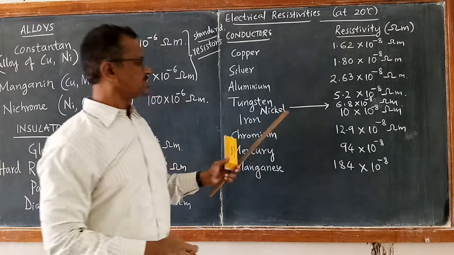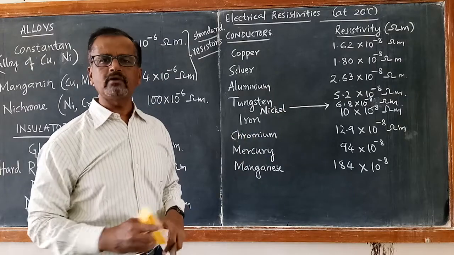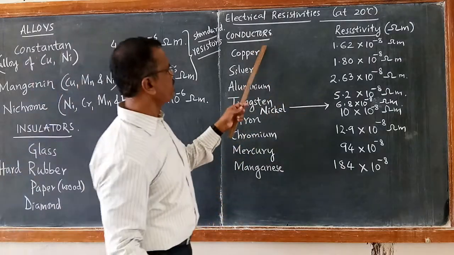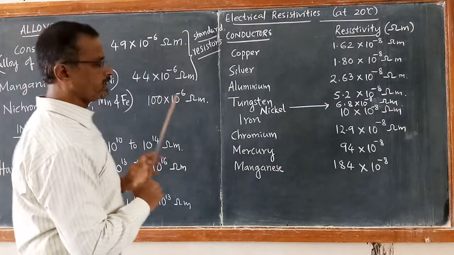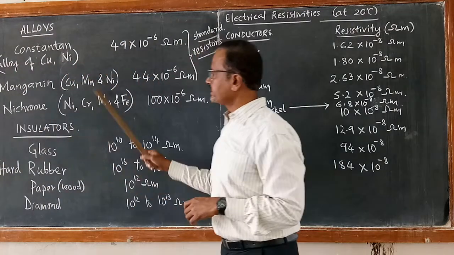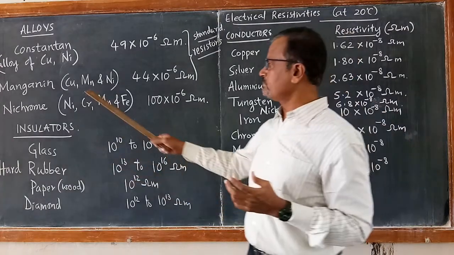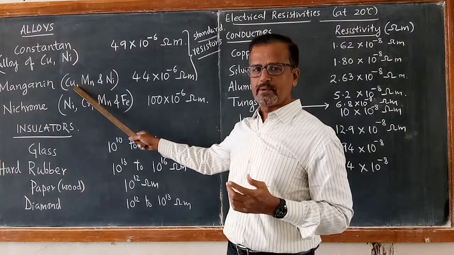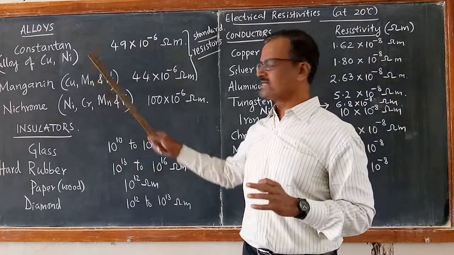So nickel has a little higher value of resistivity, and copper has a very low value of resistivity. When these are combined, we get an alloy called constantan. The next one is manganin. Manganin is also another alloy made up of manganese, copper and nickel. In addition to copper and nickel, manganese is added.